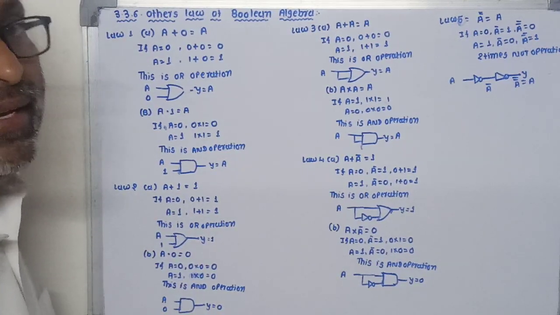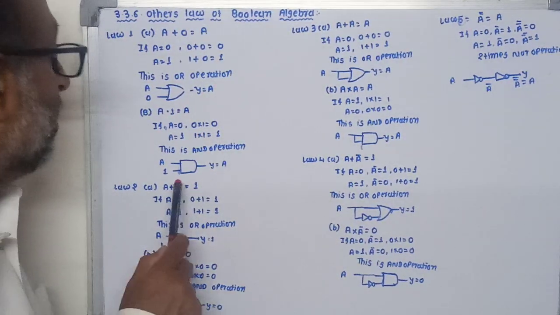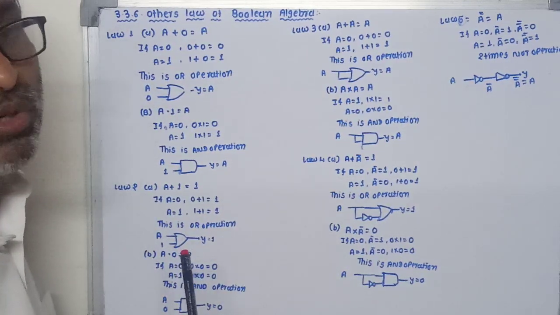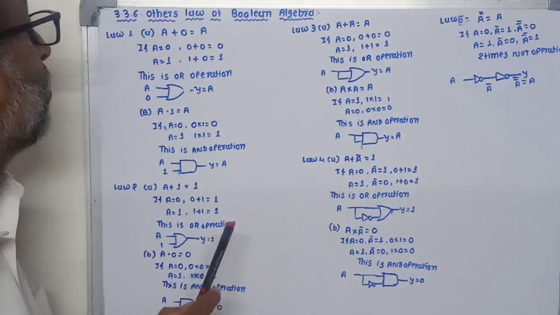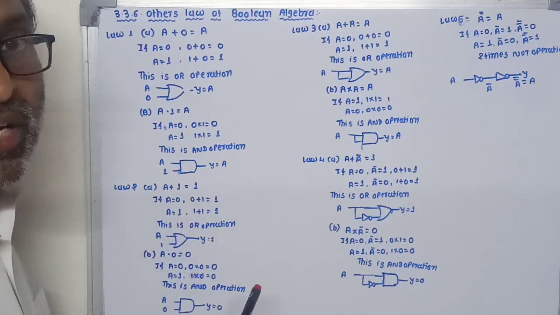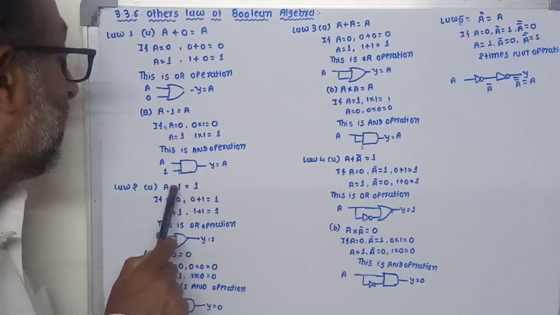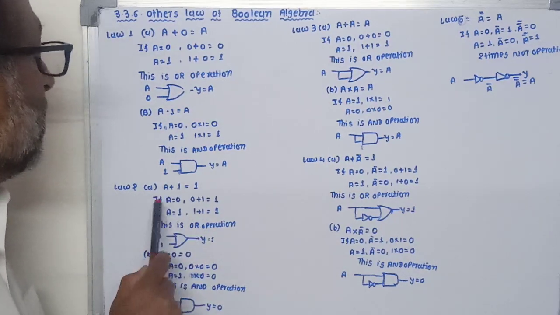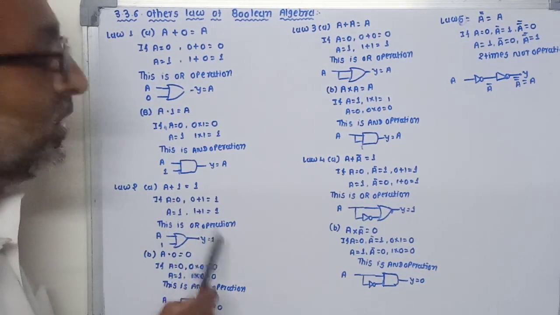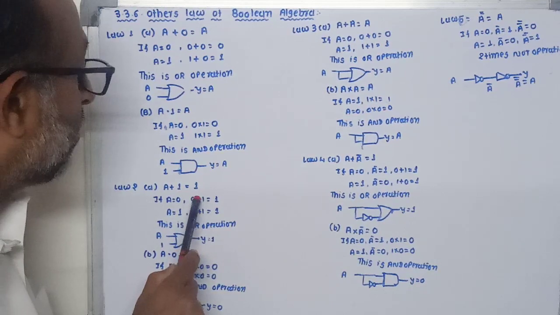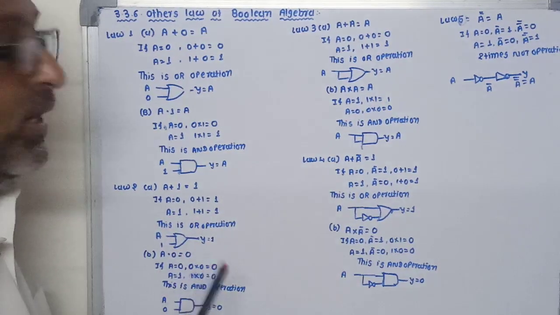That means in A + 1, A is the variable input, where 1 is the fixed input. Here it is most important: A is a variable input, which means its value may change, it may be 0 or 1, but the other input, 1, is fixed. So if A is equal to 0, then the output is 0 plus 1, which is equal to 1.